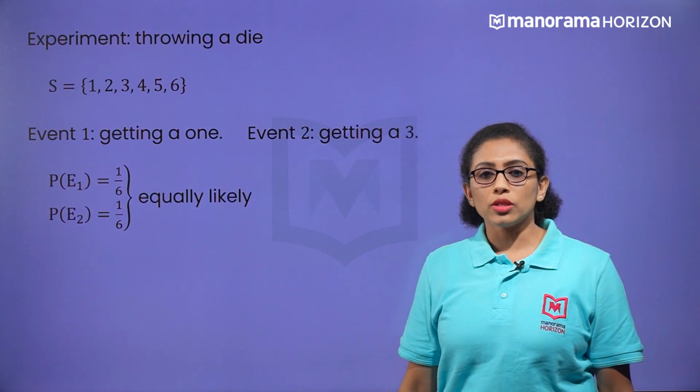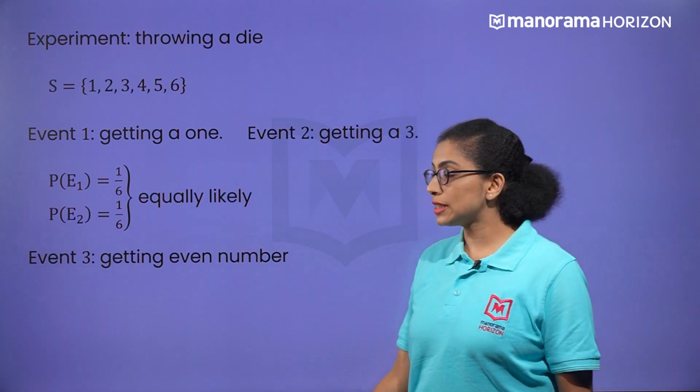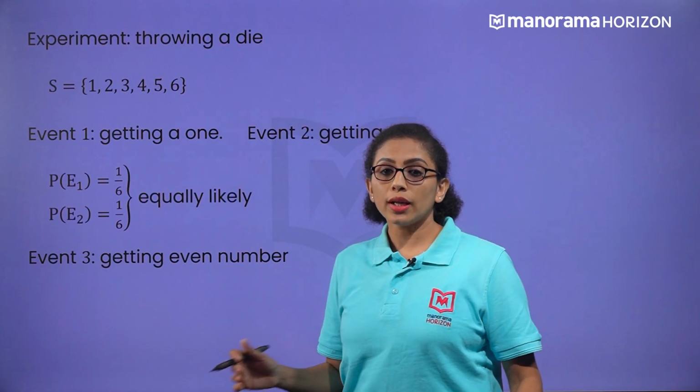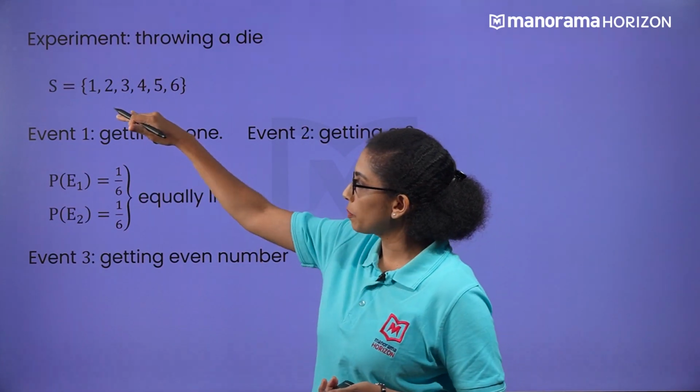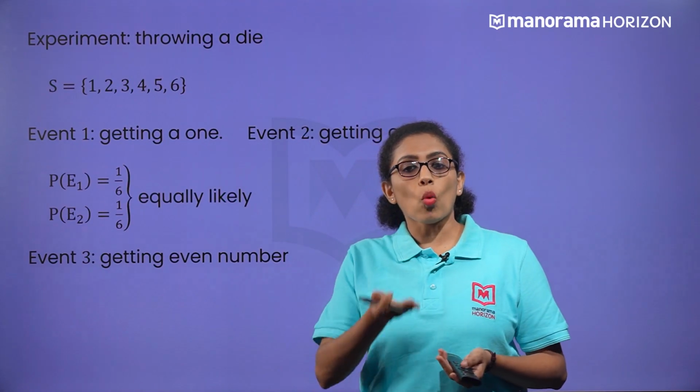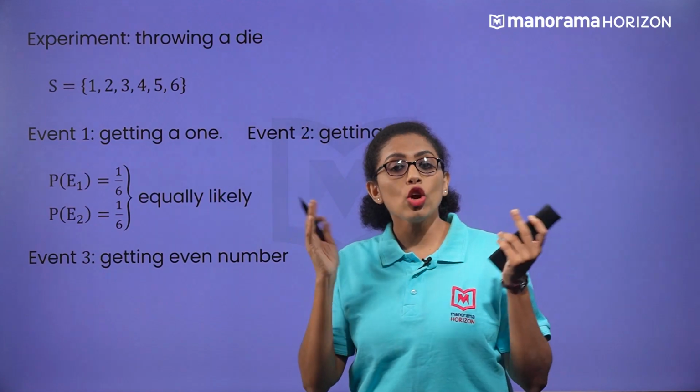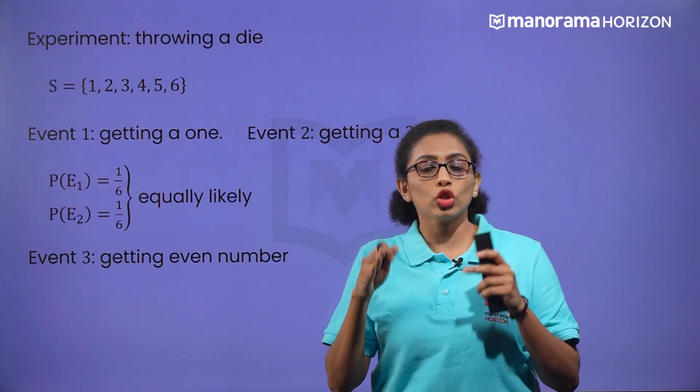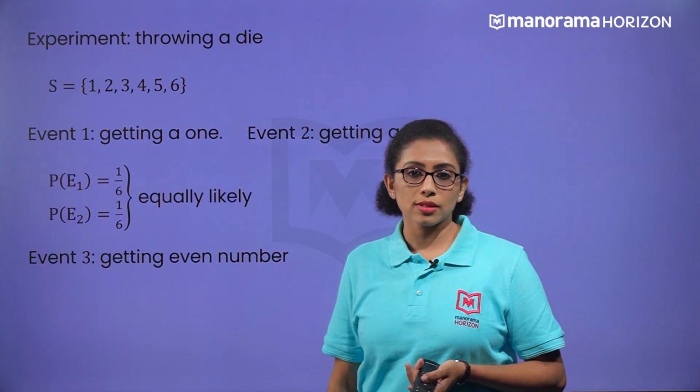Let's look at another question. What will be the probability of getting an even number? There are 3 even numbers in the sample space, as you can see, 2, 4, 6. So in one throw, we can have any of these 3 even numbers. So the probability will be 3 by 6.